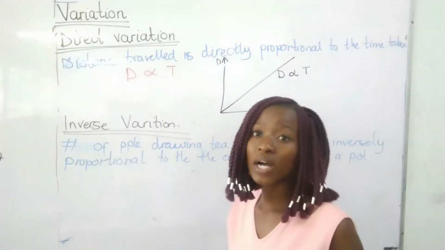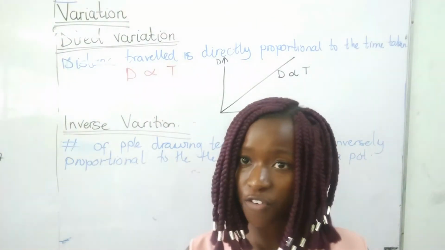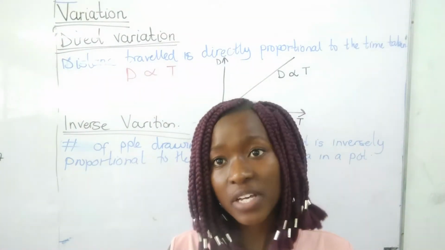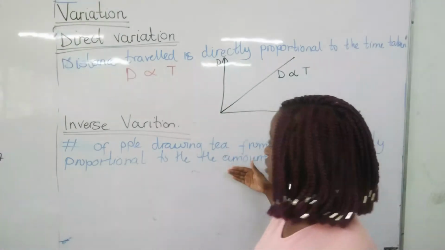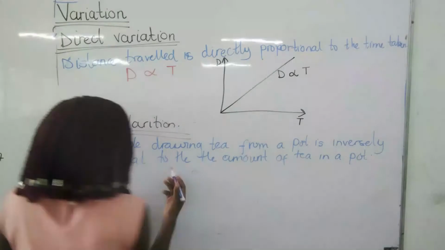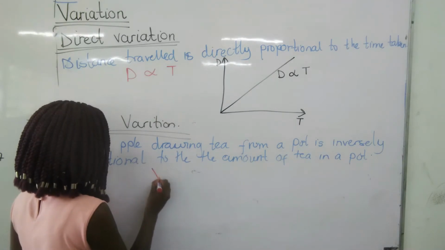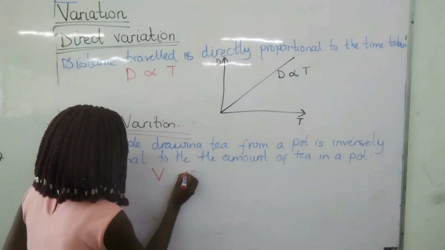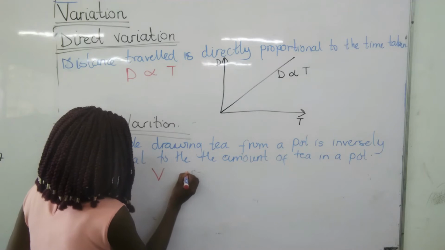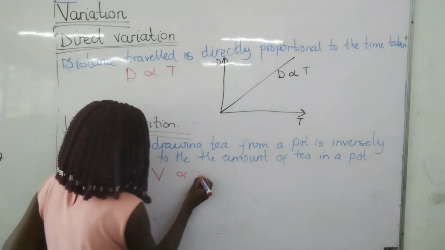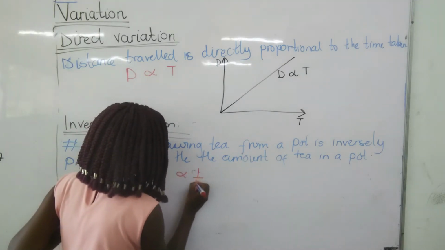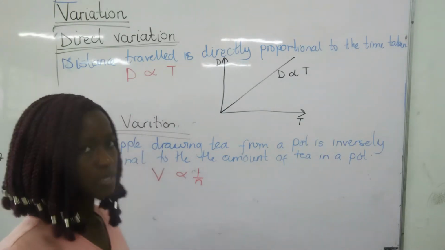What would be the mathematical formula for the inverse variation according to this sum? Let's say the tea in the pot, we refer to it as the volume, is inversely proportional to the number of people. Like this.